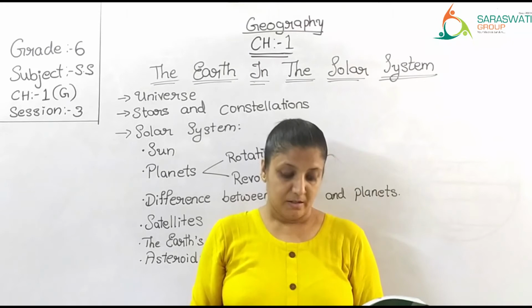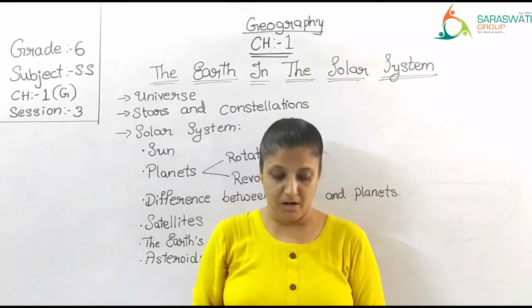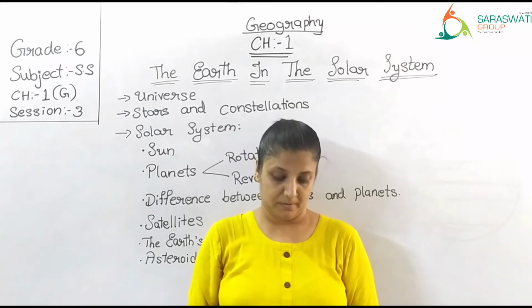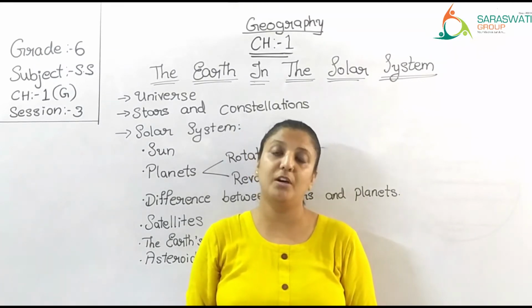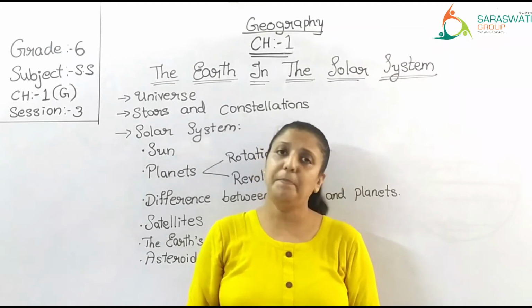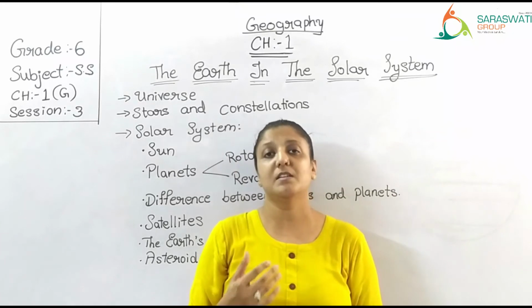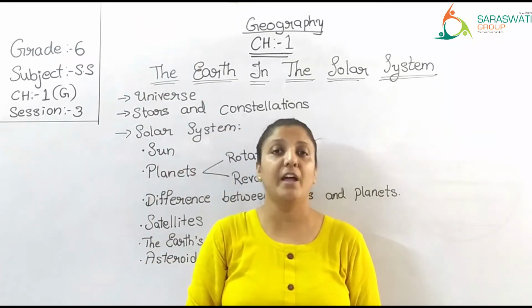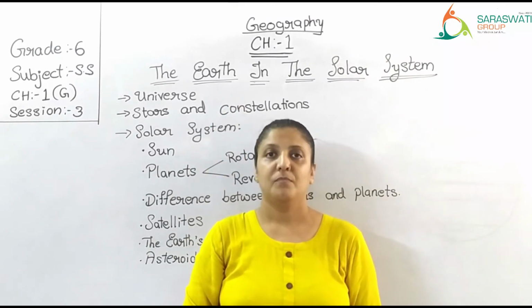It is situated at the distance of about 384,400 kilometers from the earth, and it is closer than the sun to the earth. It appears the same size as the sun because it is closer than the sun to earth. The moon is not as far from the earth as the sun is; it is nearer.